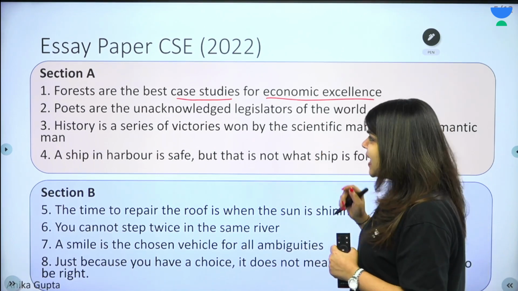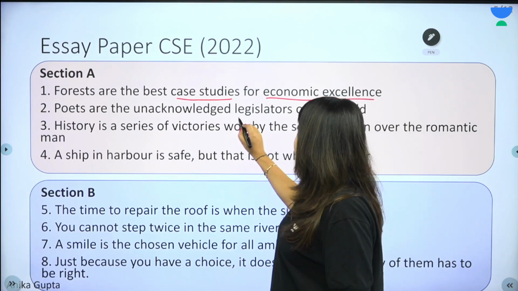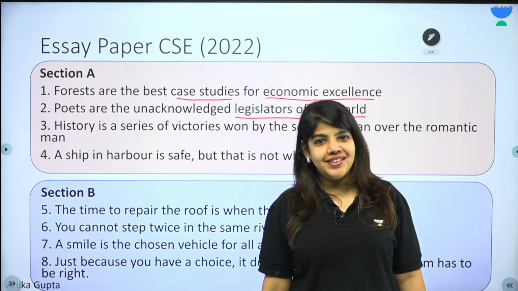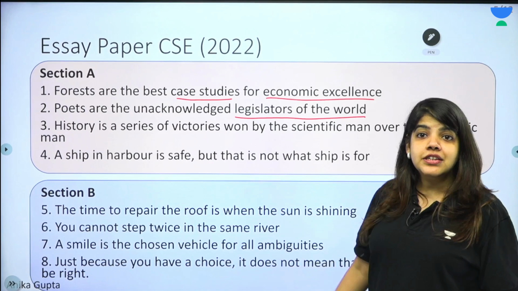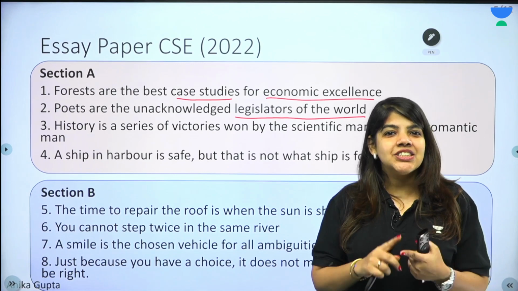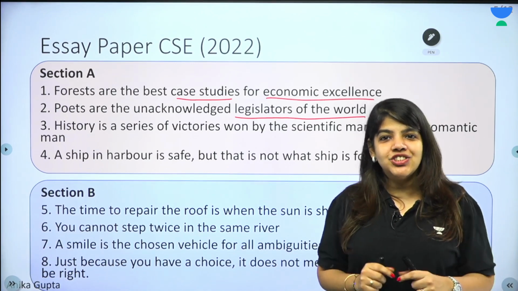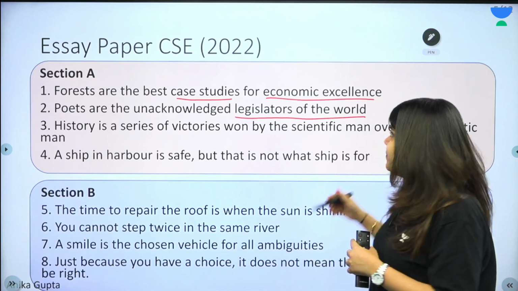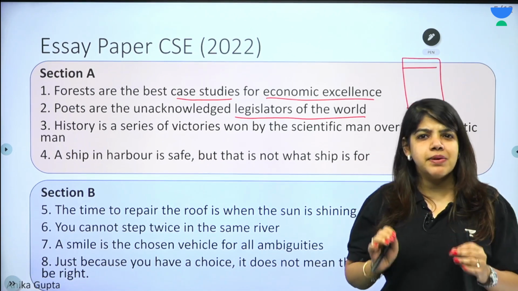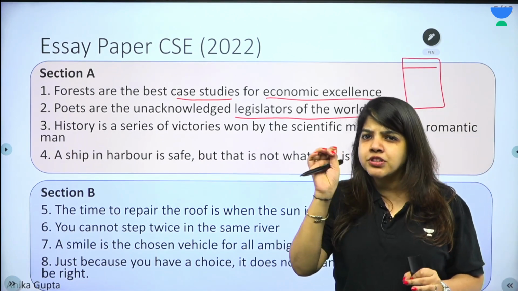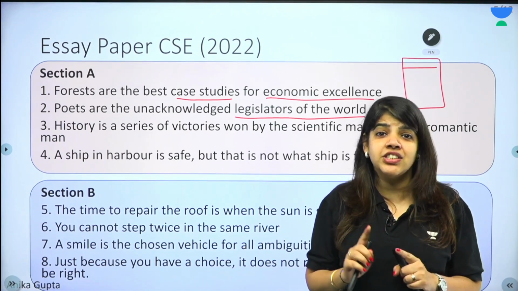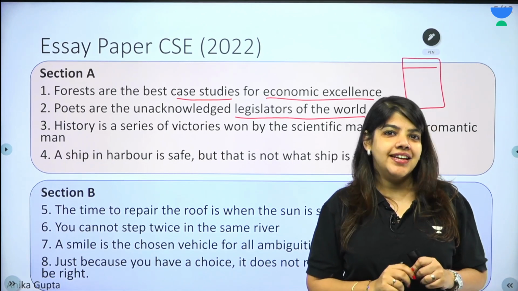Second, poets are the unacknowledged legislators of the world. This is again a philosophical topic because this statement can have different meanings for different people. And this is very unlike a GS exam. In the GS paper, we are given a question. This is what a GS paper looks like. There is a question on the top with a very specific objective, and for every student, every aspirant, the question has the same meaning. This is not the case in essay.